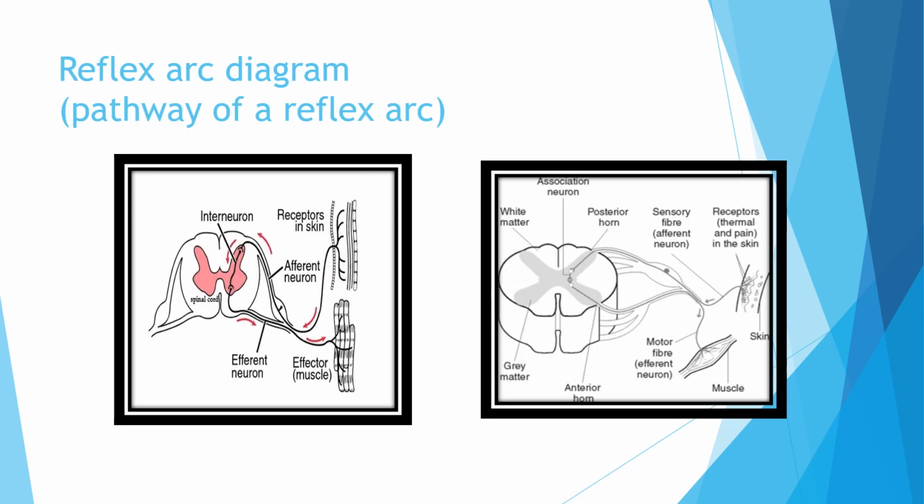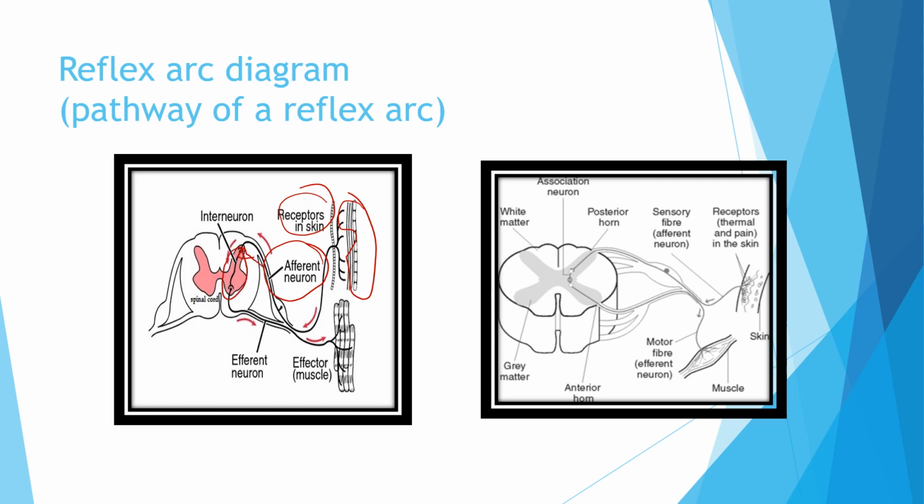Now this is what I told you in the previous diagram also. This is just a diagram of the reflex arc. The receptors of the skin are receiving the stimulus. It is carried with the help of the afferent neuron, or the sensory neurons, to the spinal cord.